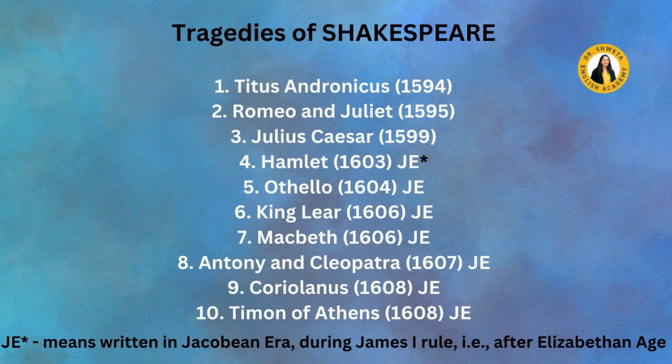The first tragedy written by Shakespeare was Titus Andronicus, written in 1594. The second was Romeo and Juliet, written in 1595, Julius Caesar, 1599, Hamlet 1603, Othello 1604, King Lear in 1606, Macbeth in 1606, Antony and Cleopatra in 1607, Coriolanus written in 1608, and Timon of Athens written in 1608.